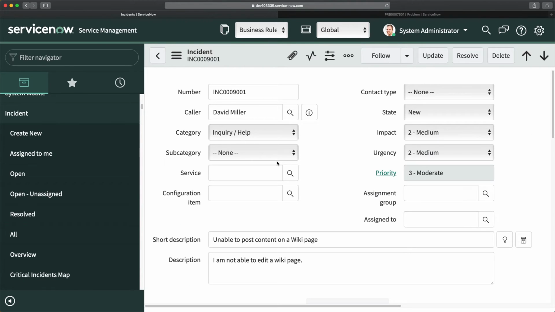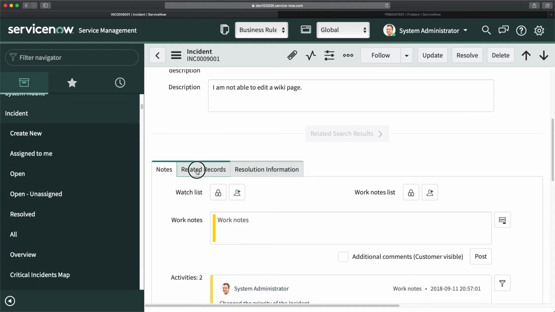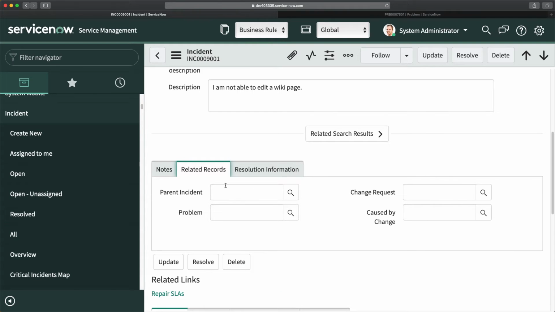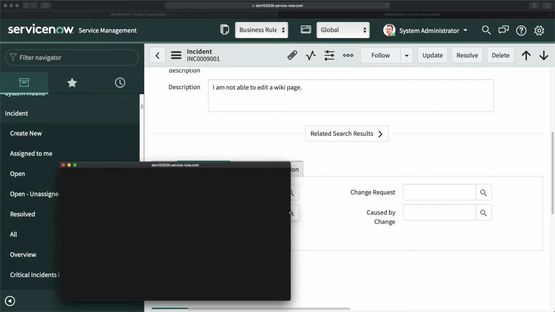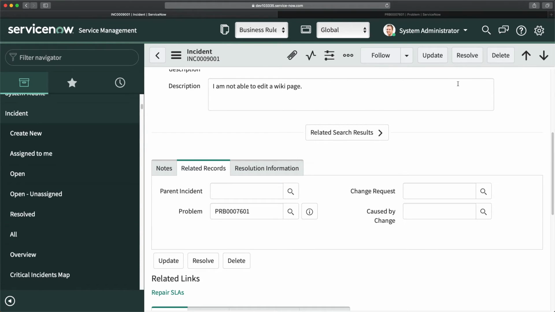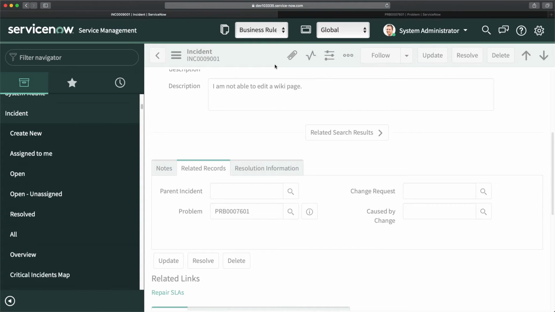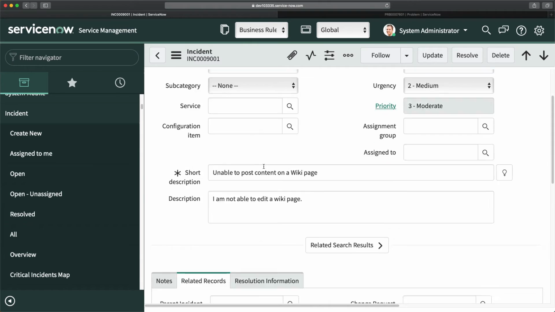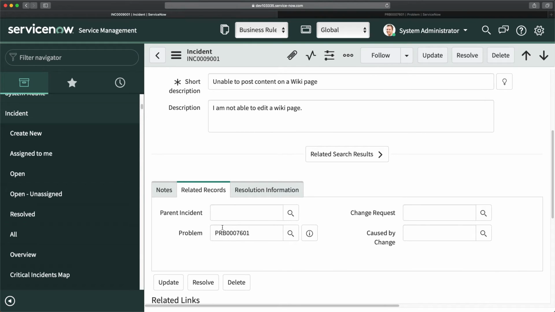So I'm opening it, and I will go to related records. This is the field which I was talking about. If I add a problem record here, let's see this one, and I click on save, I'm updating it. So it will run the business rule, because we are changing the value and it is not empty.